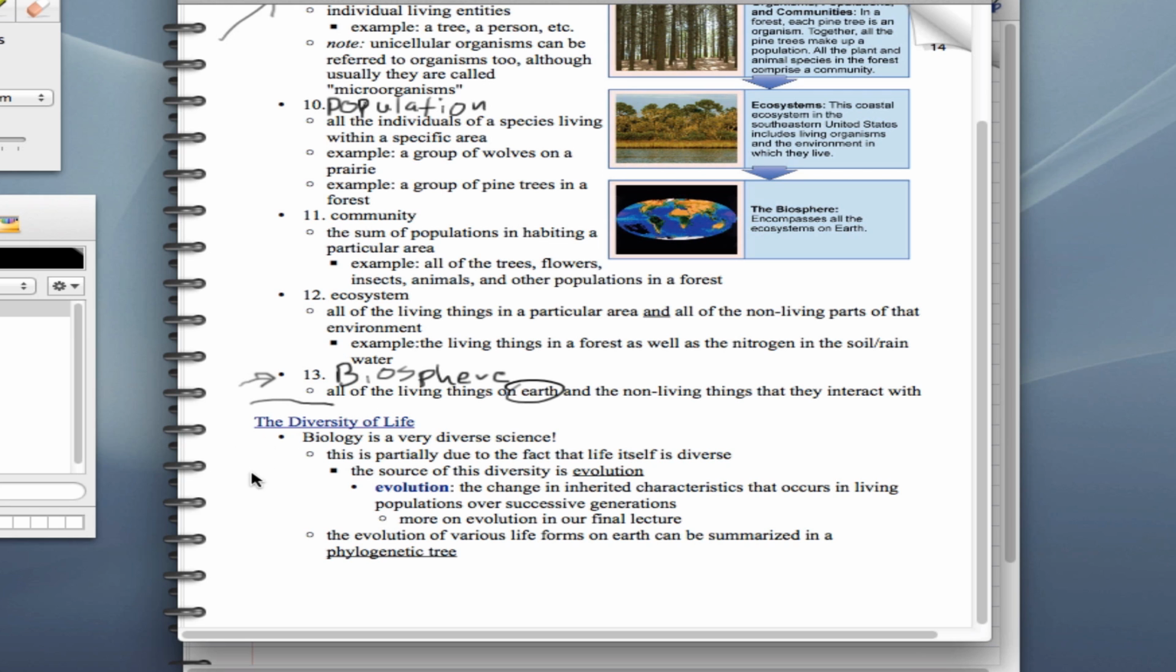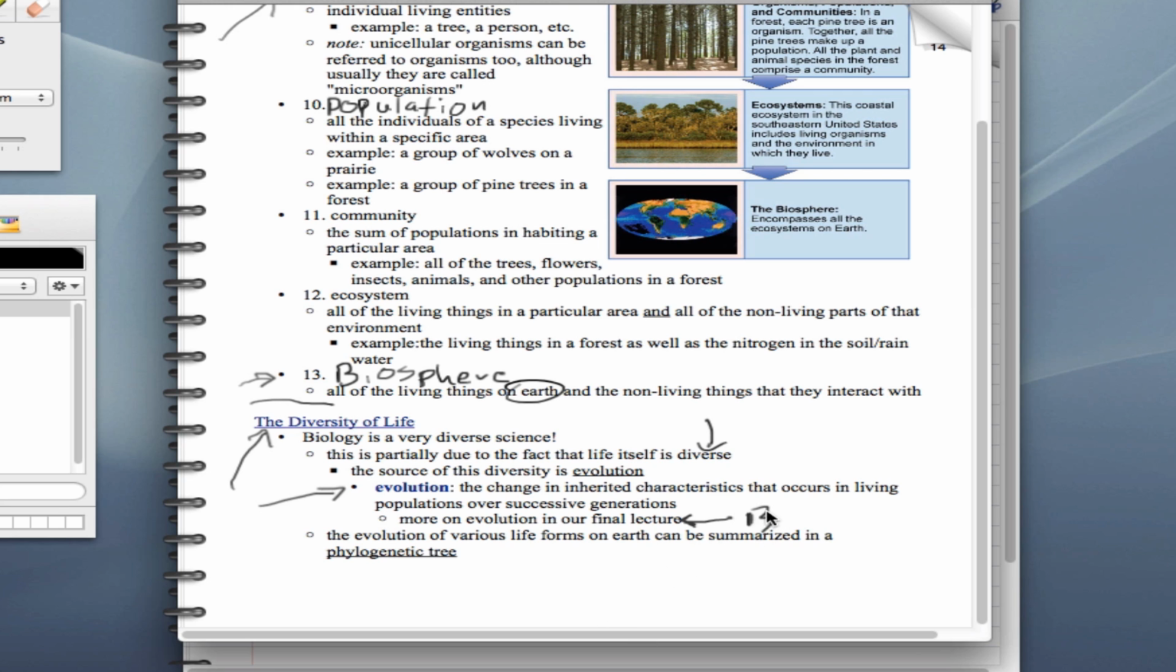The last kind of thing that we're going to talk about then for this lecture is just the diversity of life. Biology is a very diverse science, and this is due to the fact that life itself is diverse. And that diversity is because of evolution. Now here I have a definition for evolution. I have the change in inherited characteristics that occurs in living populations over successive generations. Basically it's saying how populations change over time. And we're going to talk a lot more about evolution, but not until the very last lecture. Lecture number 13 will cover evolution.